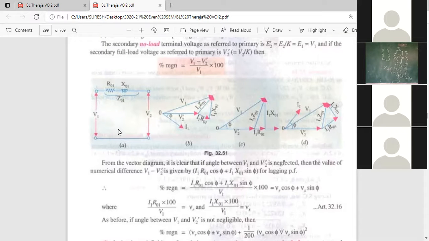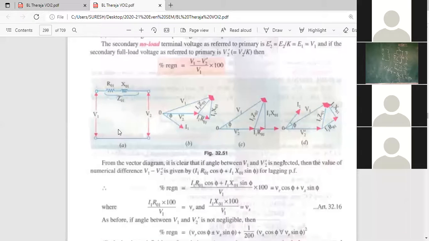In figure A, there is the equivalent circuit of the transformer. They are converting the secondary values into primary values. They are not taking R1 and R2 separately, they are taking R01 and X01, referred to the primary side. They are converting the secondary winding parameters into primary.